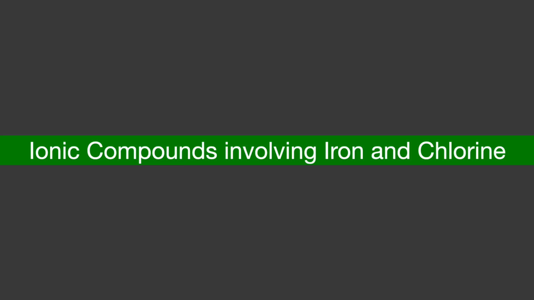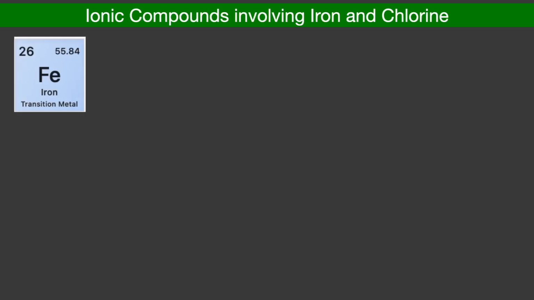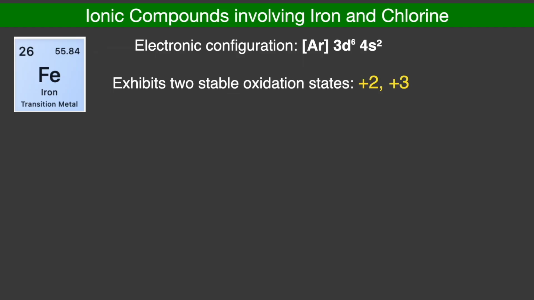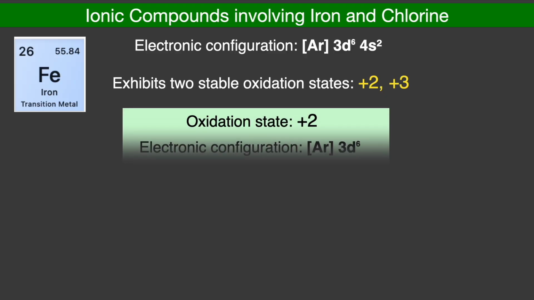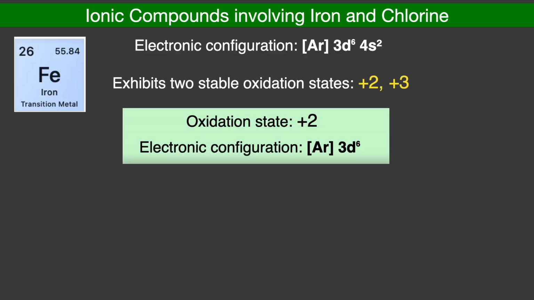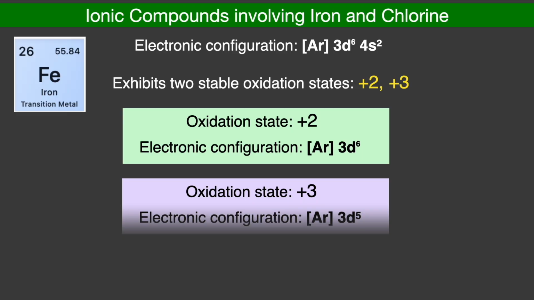Ionic compounds involving iron and chlorine. Iron, Fe, with atomic number 26, has the electronic configuration argon 3d6 4s2. It commonly forms cations by losing electrons, exhibiting two stable oxidation states, +2 and +3. In the +2 state, iron loses 2 electrons from its outermost 4s orbital, resulting in the configuration argon 3d6. In the +3 state, it loses both 4s electrons and one additional electron from the 3d orbital, yielding argon 3d5.